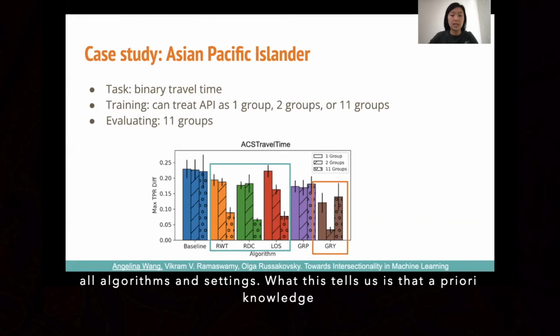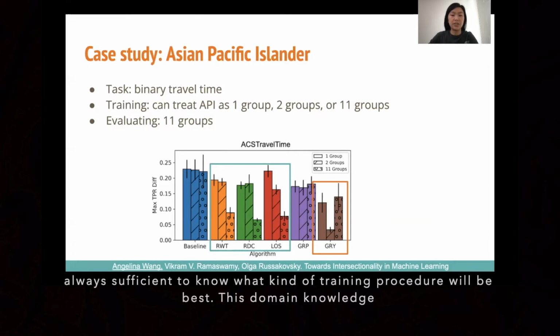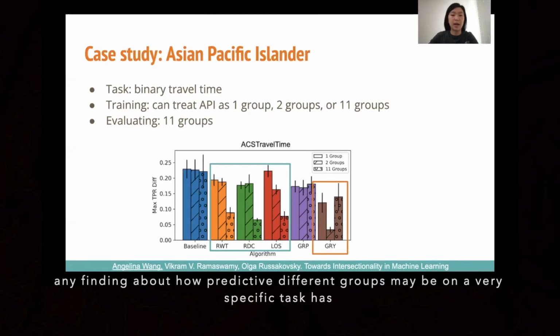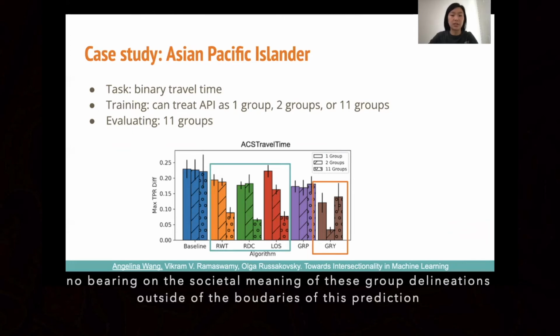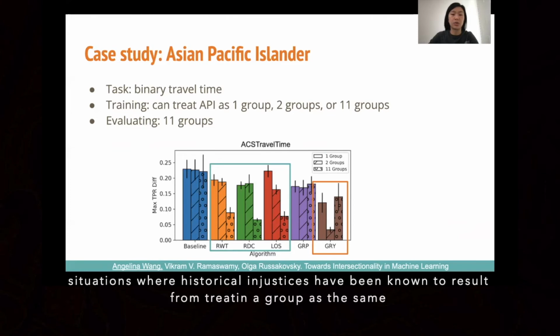What this tells us is that a priori knowledge of the heterogeneity of a particular group, in this case Asian Pacific Islander, is not always sufficient to know what kind of training procedure will be best. This domain knowledge will have to be supplemented with empirical evidence. It's also important here to note that any finding about how predictive different groups may be on a very specific task have no bearing on the societal meaning of these group delineations outside of the boundaries of this prediction task, and domain knowledge can of course override empirical evidence in situations where historical injustices have been known to result from treating a group as the same.